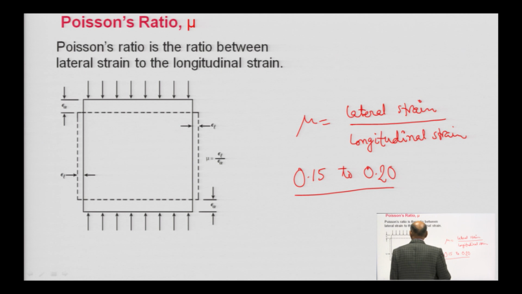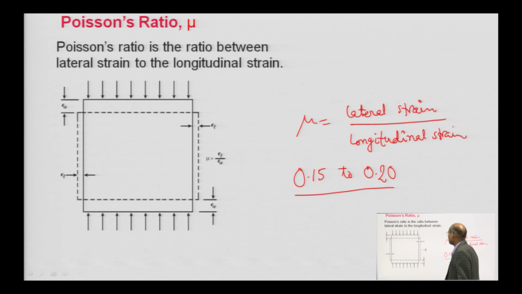What are we observing here? You are applying the load from here. Due to this application, the specimen has a tendency of bulging like this. For that we have to take a very sensitive apparatus to get the lateral strain, particularly you have to put a strain gauge or an LVDT. What is LVDT?